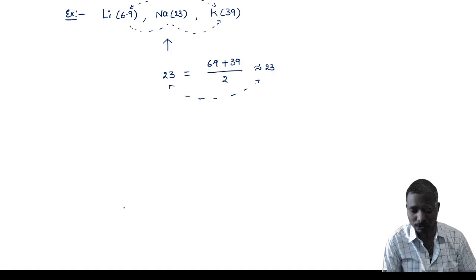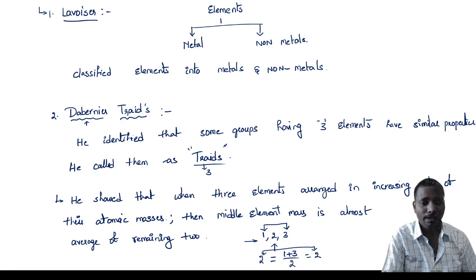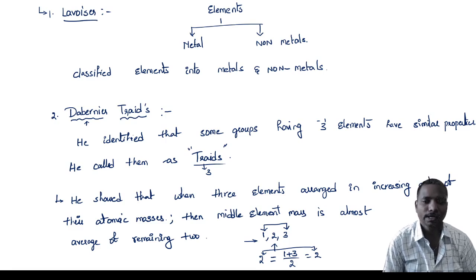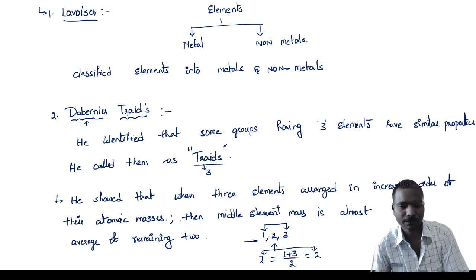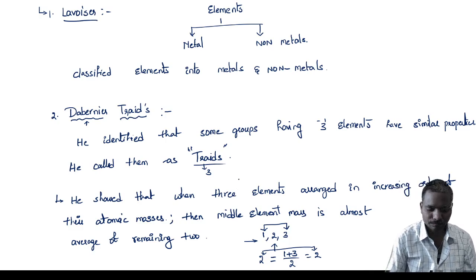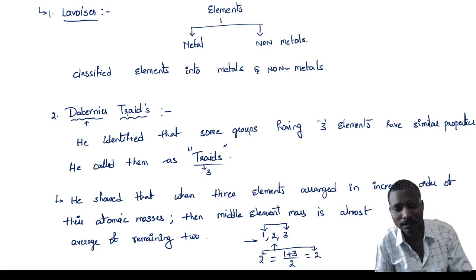Here is a very important question you will get. Dobereiner arranged the three elements in increasing order and called them dash. He called them triads. Our triad theory is given by which scientist? That is Dobereiner. Like that, questions we are getting. All of you clear? It is very simple but somewhat boring.